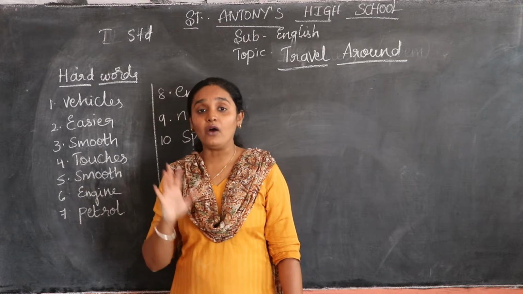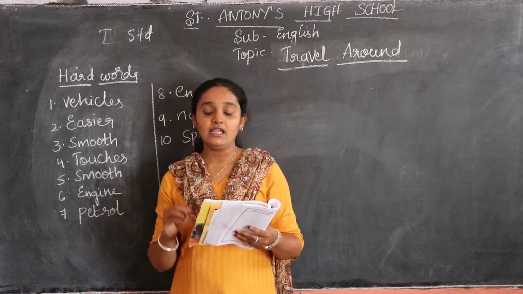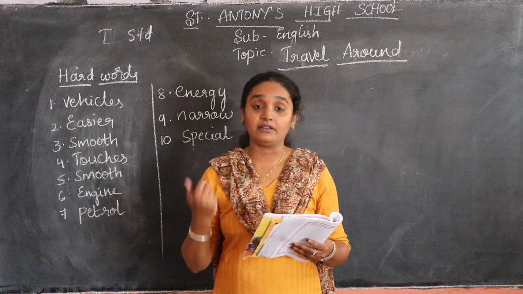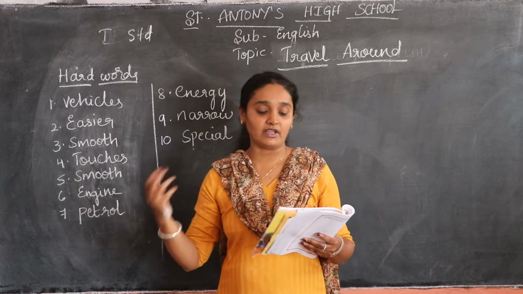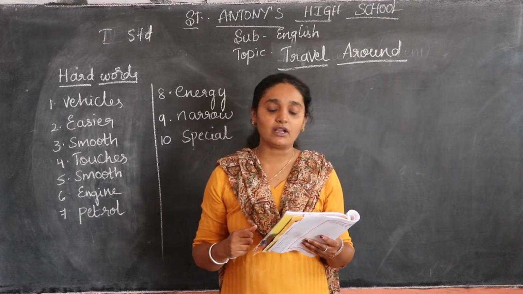So how should the roads be? We are going to read in this lesson what types of transport are being used for moving from one place to another. The first one is on page number 101. Why do cars have wheels?